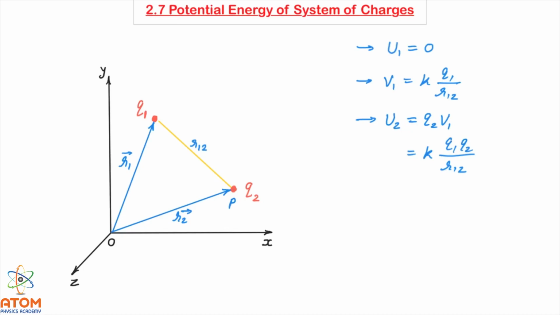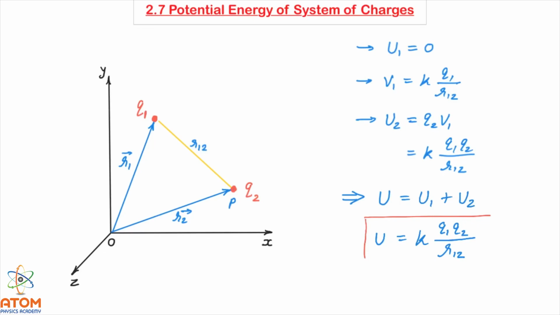So as a conclusion, the total potential energy of this system, meaning the system of just two charges q1 and q2, can obviously be written as U1 plus U2, but U1 is 0, and that's why we can write U as kq1q2 upon r12. This is the equation of potential energy of a system of two charges only.